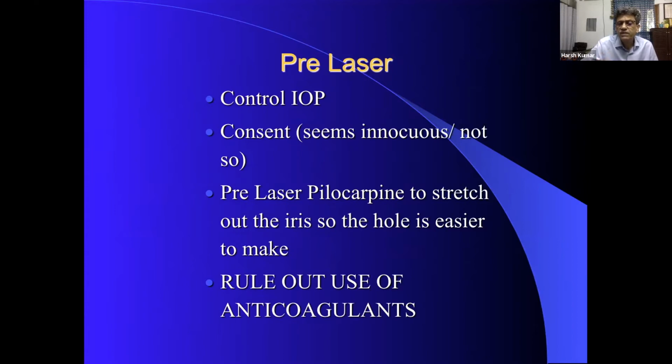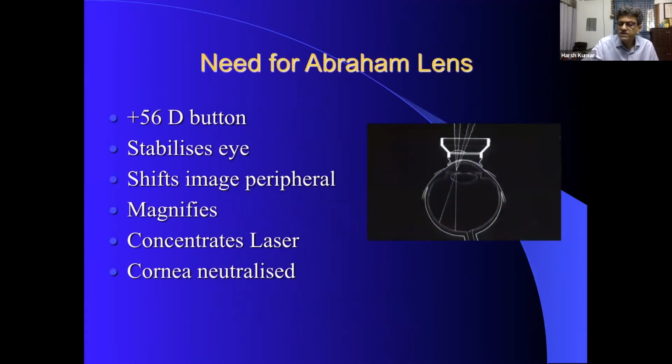Pre-laser pilocarpine देके pupil stretch करना है. Must rule out the use of anticoagulants, and you do not stop anticoagulants. If the patient is on anticoagulants, tell him go back to the person who started the anticoagulants, let them stop the anticoagulants. And you always have to use an Abraham lens to be able to concentrate the light in the periphery.